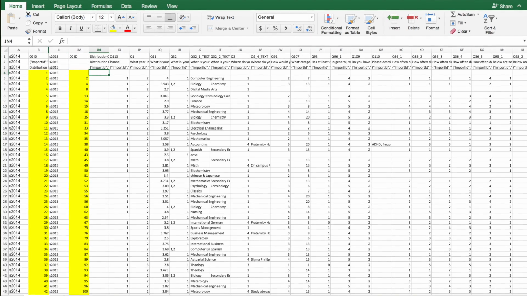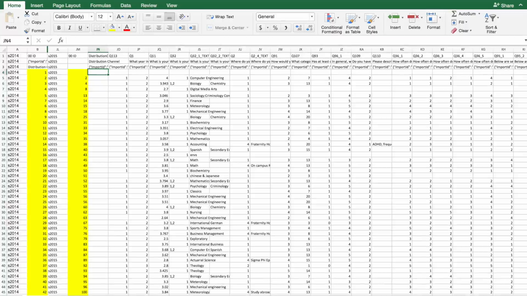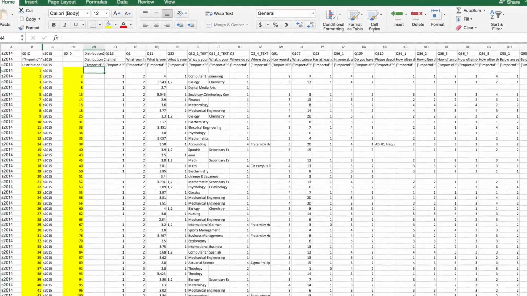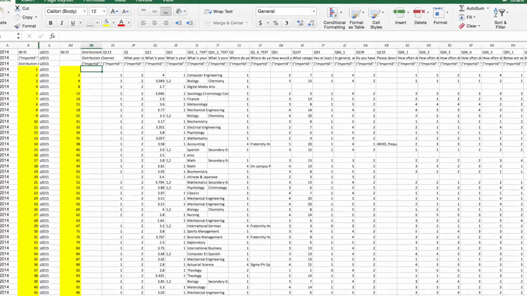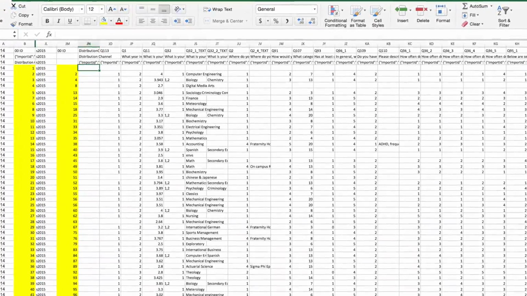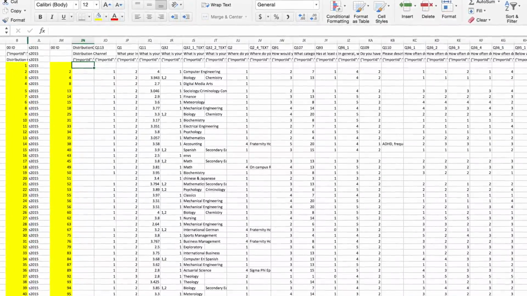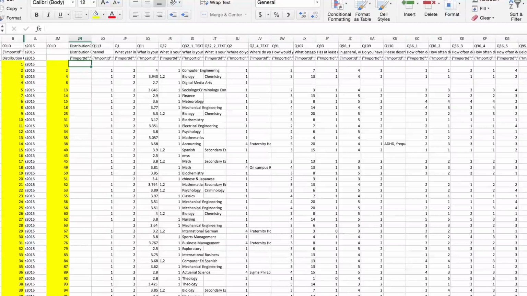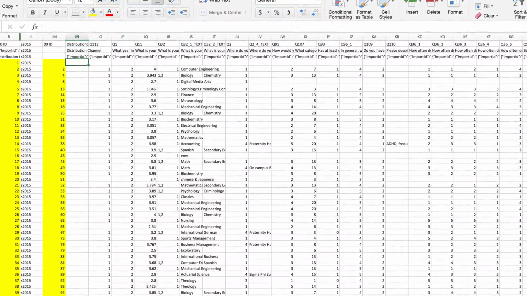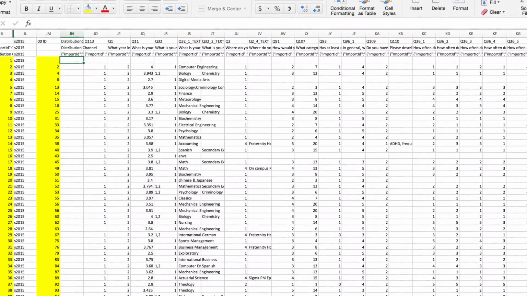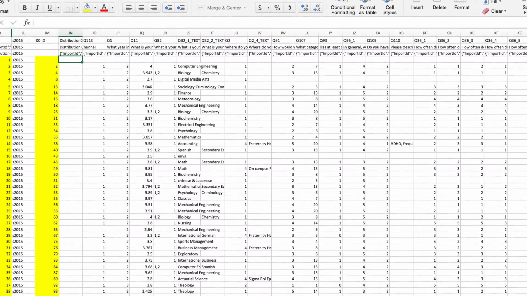And right now our current problem is, as you see in 2014, they're all spaced out by ID numbers. In 2015, there's some ID numbers that weren't used. So what we want to do is match up, 2 to 2, 3 to 3, 4 to 4, all the way down. But we don't want to do that manually for every single data set. So we're trying to figure out what shortcut we can use in Excel. And that's just a matter of looking it up and testing it out.